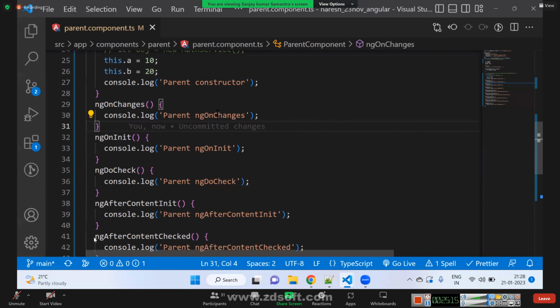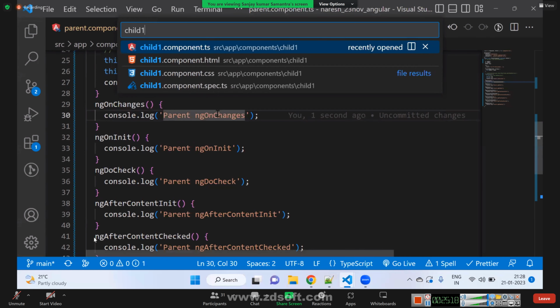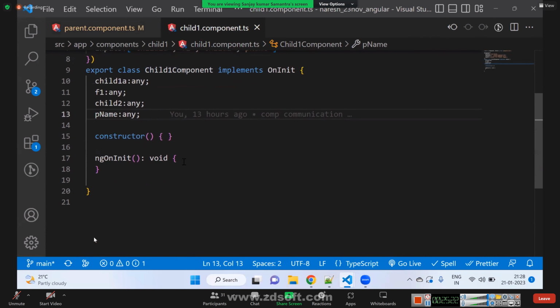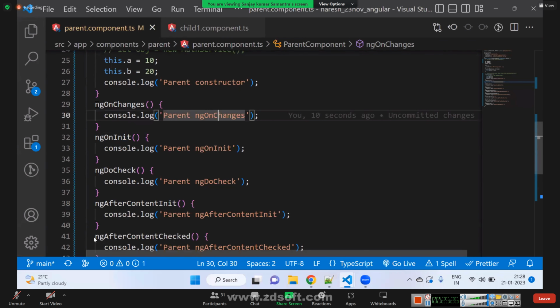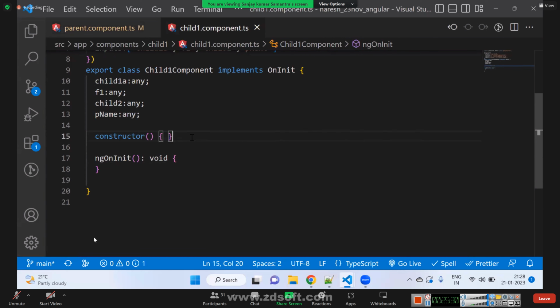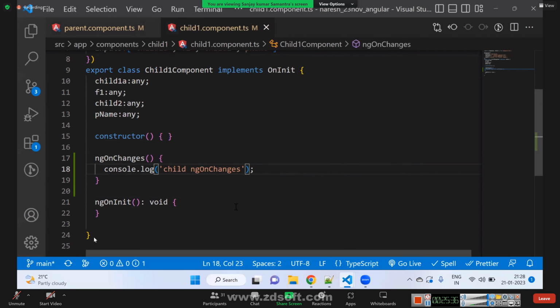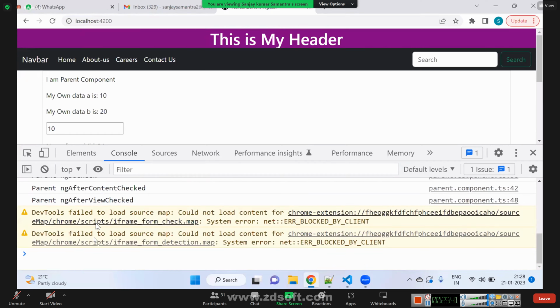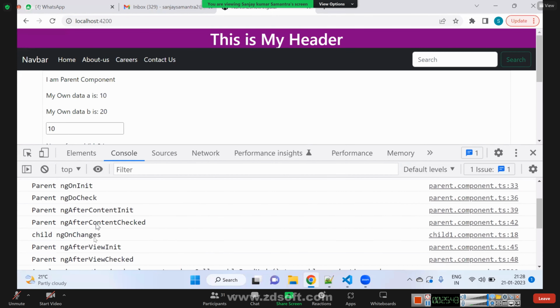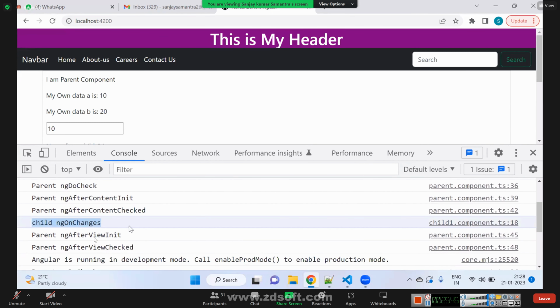But if you look at child one component, suppose I write ngOnChanges there. I'll write here ngOnChanges. This is child ngOnChanges. You will see child class ngOnChanges will be called. Child ngOnChanges is called.